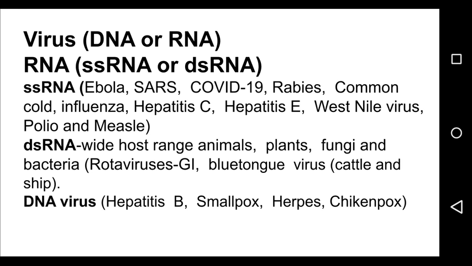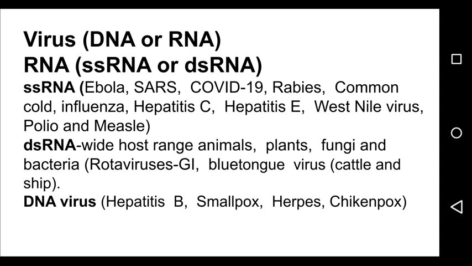Examples of single-stranded RNA viruses are Ebola virus, coronavirus, rabies, common cold, influenza, hepatitis C, hepatitis E, West Nile fever, polio, and measles. Whereas double-stranded RNA viruses have a wide host range. That means they infect animals, plants, fungi, and bacteria. Examples of double-stranded RNA viruses are rotavirus, which causes gastroenteritis, and blue tongue virus, which infects cattle and sheep.